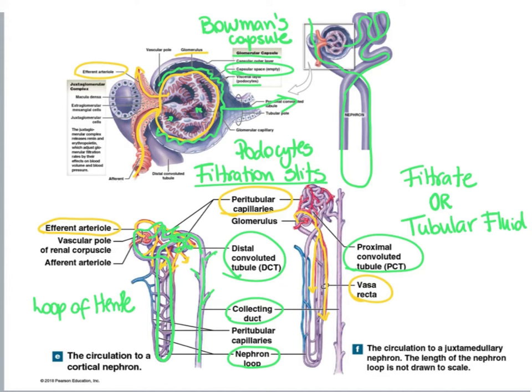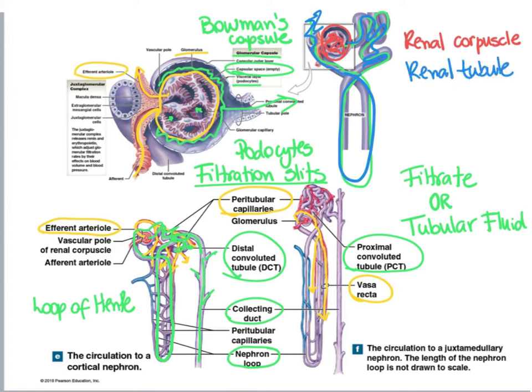Now, when we talk about the glomerulus together with the glomerular capsule, we say renal corpuscle. And when we are talking about the proximal convoluted tubule plus the nephron loop plus the distal convoluted tubule, we say renal tubule. And together, the renal corpuscle plus the renal tubule forms one nephron. And the nephron is the filtration unit of our kidneys.